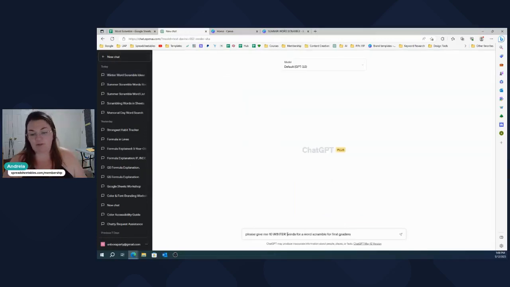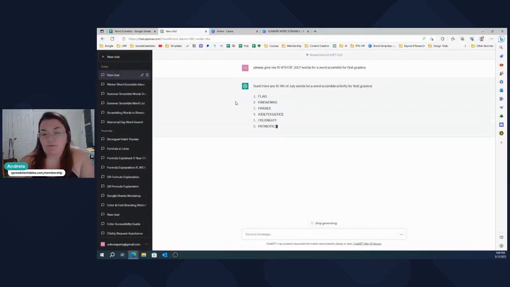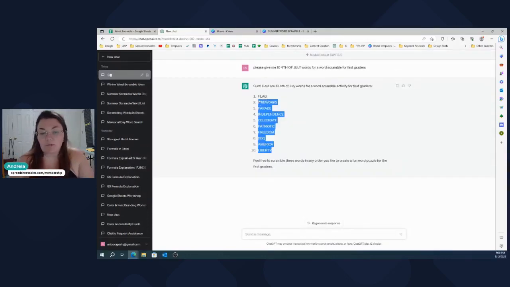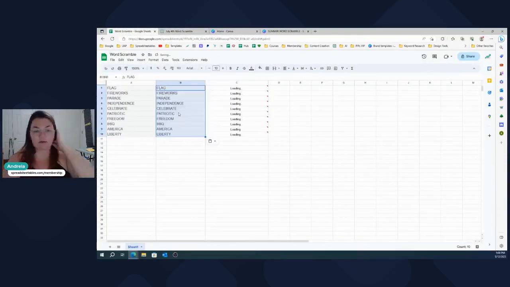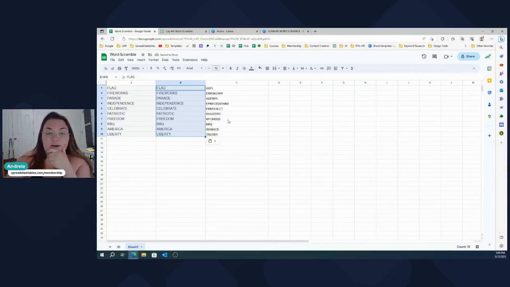I always open a new chat because I don't want it to be biased from what it said before. 4th of July. And now we copy this and paste it here. And it looks good to me.